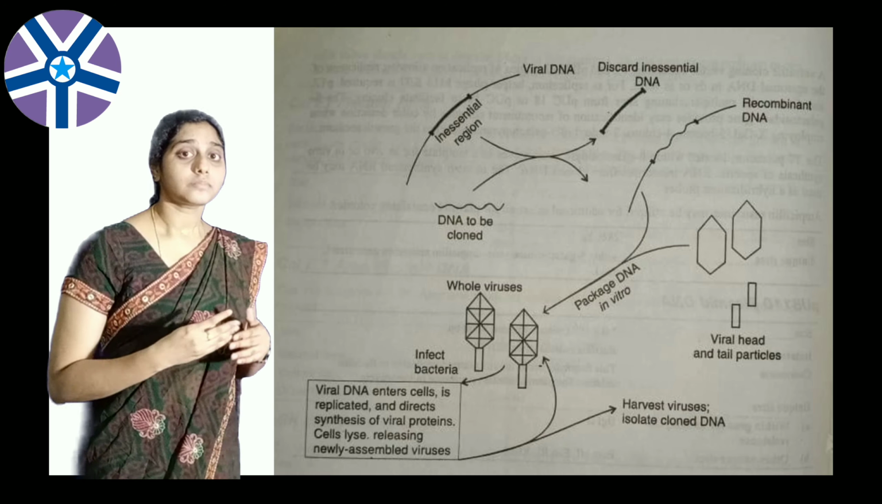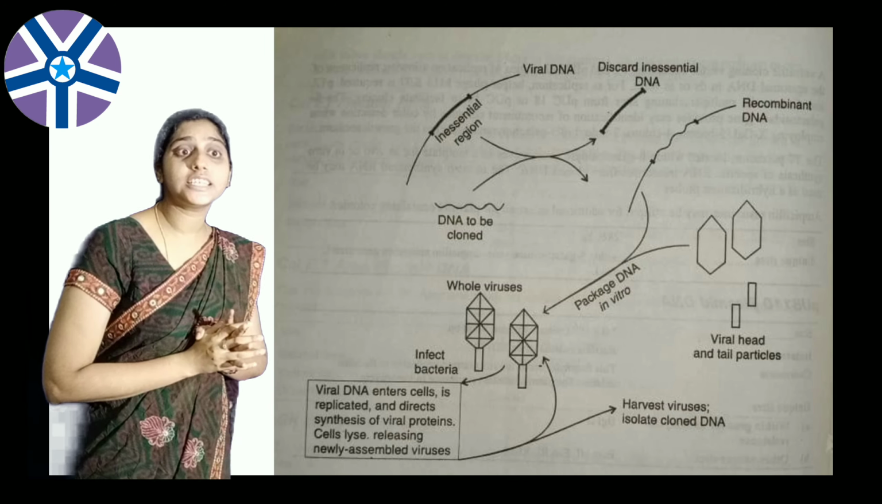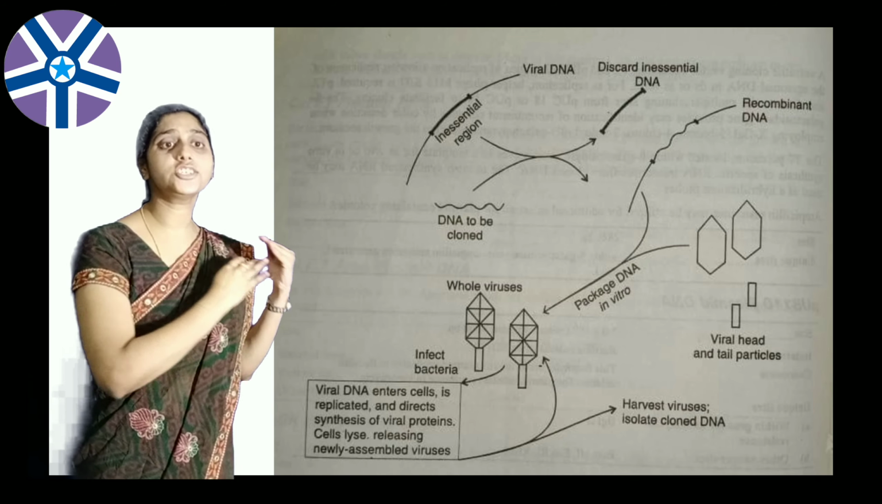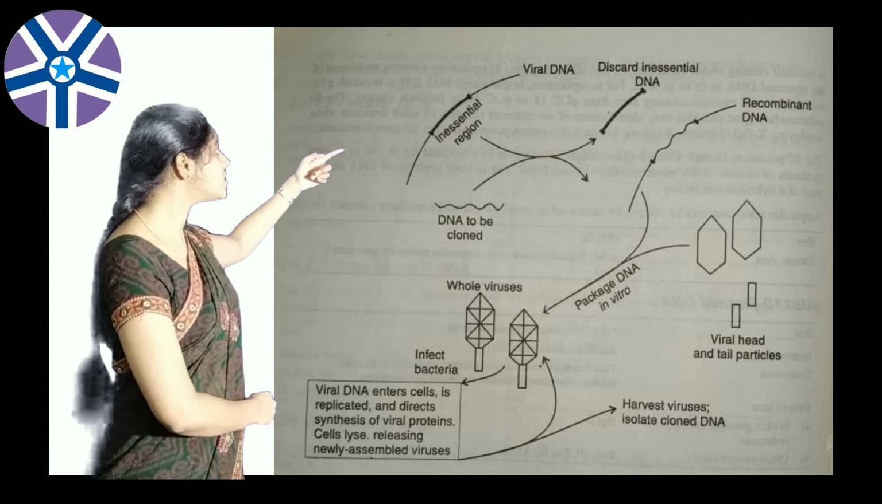And next, here we see the diagram. It consists of viral DNA which has inessential regions. These inessential regions are discarded.